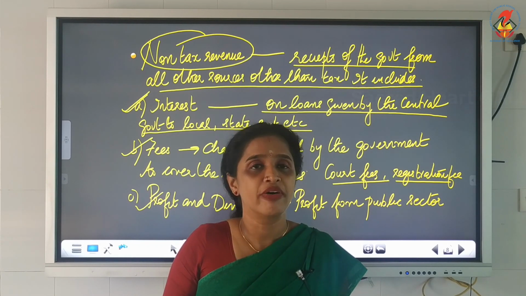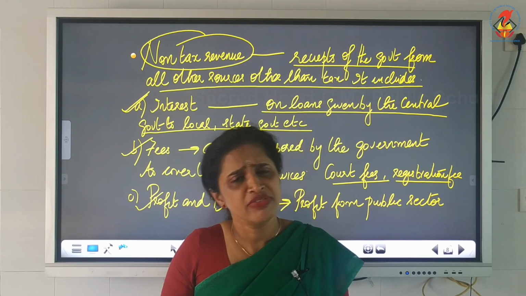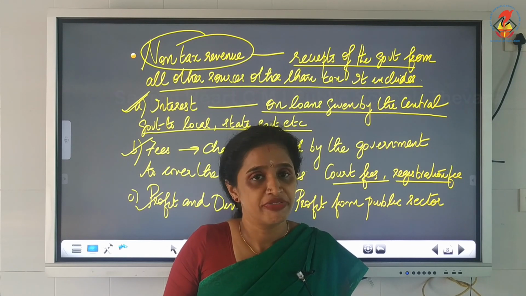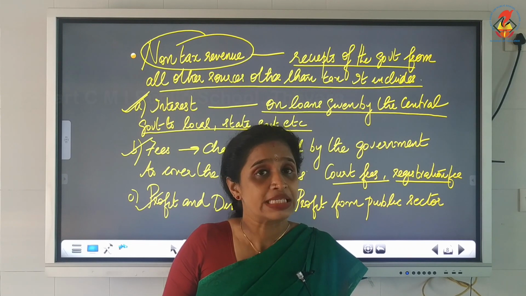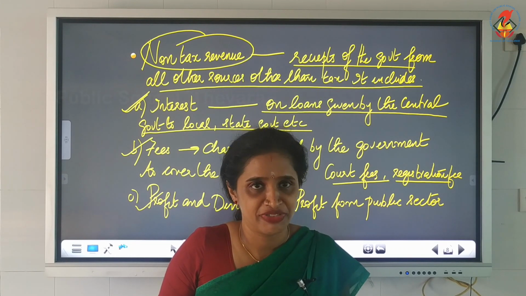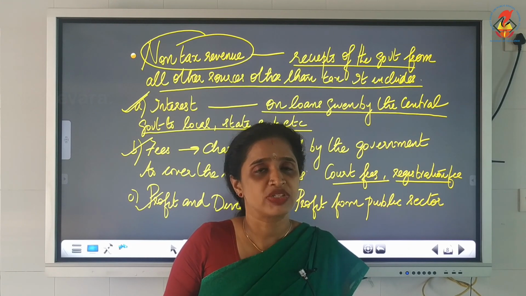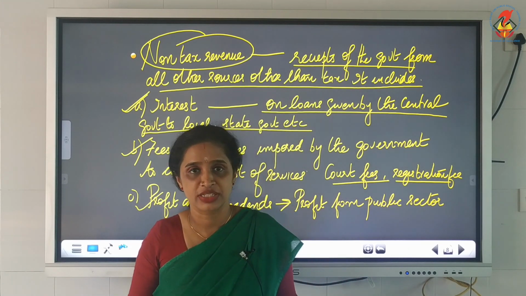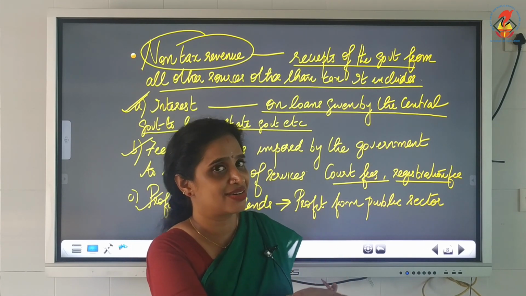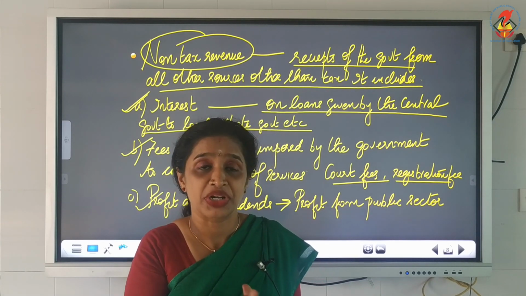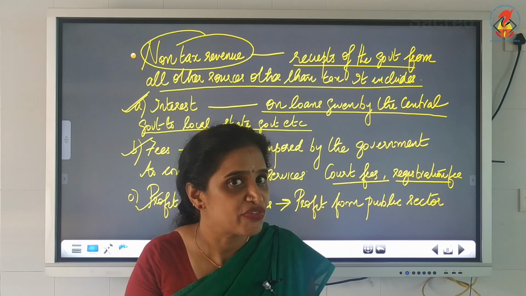So when the state government gets the loan from the central government for a particular rate of interest, periodically the state government will be paying the interest to the central government. That interest is a revenue for the central government. It is an example of non-tax revenue.